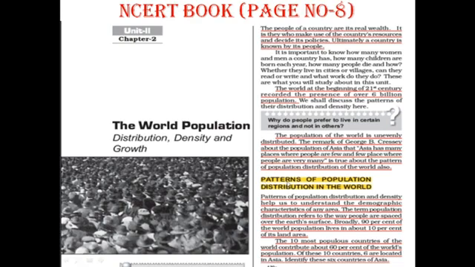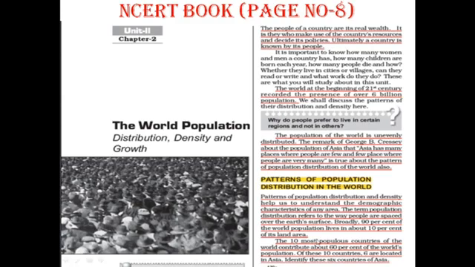Let's study patterns of population distribution in the world. These patterns help us to understand the demographic characteristics of any area. These demographic characteristics are age, gender, marital status, education, etc. 90% of the world population lives in about 10% of its land area.